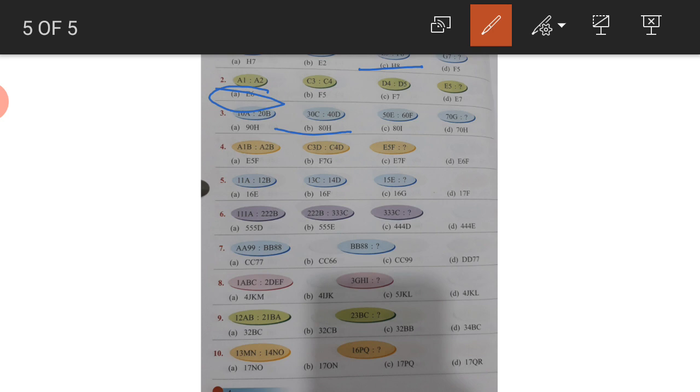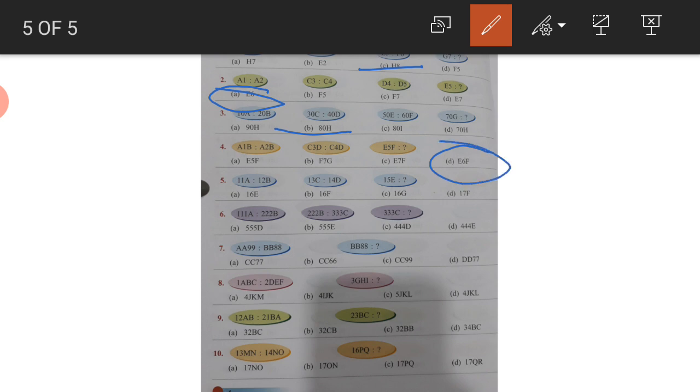Now question number 4. A1B, A2B. You can see A1B, A2B. Alphabets are same, only the continuation of numbers has changed. Continuing their numbers. C3D, C4D, E5F, E6F. So the correct option is E6F.